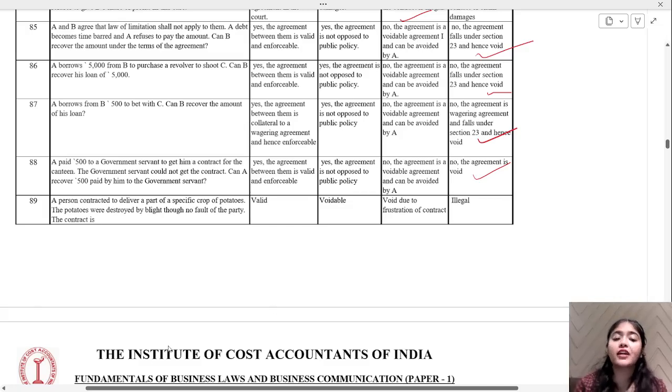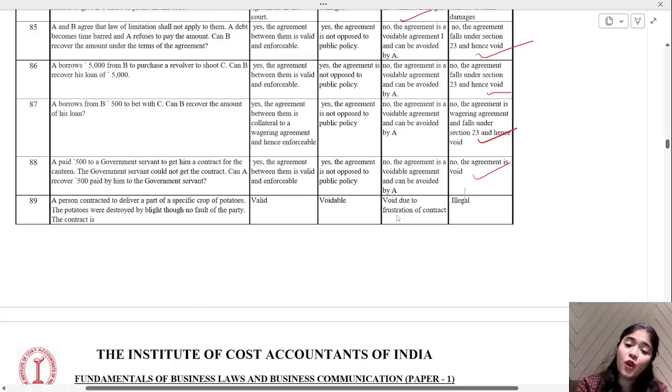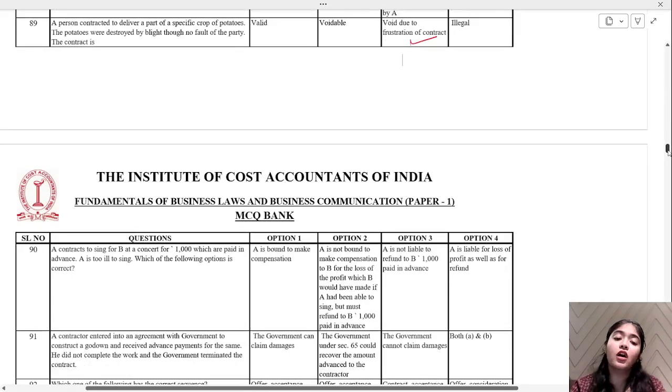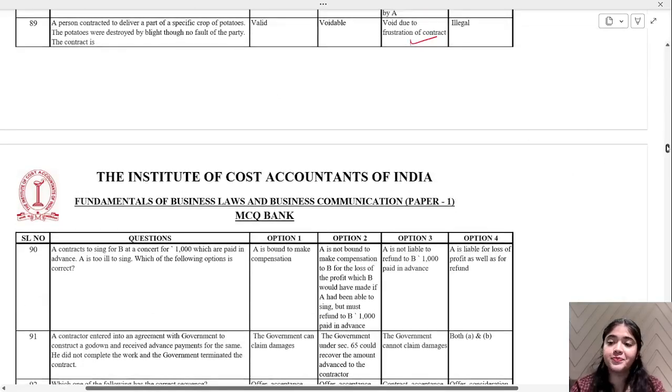A person contracted to deliver a part of a specific crop of potatoes. The potatoes were destroyed by blight, though no default of the party. The contract is void due to frustration of contract, because the contract will not exist now. The crop is destroyed, the potatoes are destroyed right now, right?